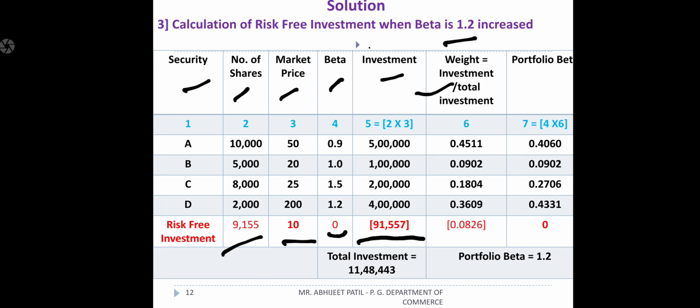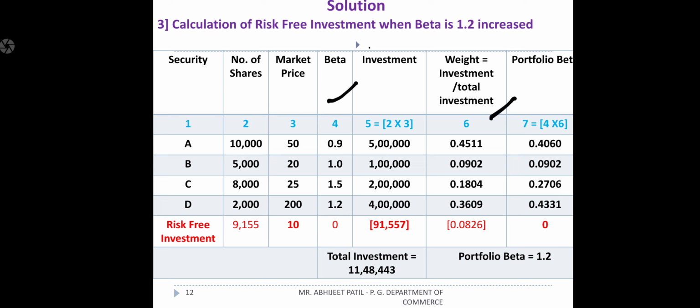In the same way we should now find the weight. Weight column is equal to investment divided by total investment: 5 lakh divided by 11 lakh 48,443, 1 lakh divided by 11 lakh 48,443, and so on. Then portfolio beta. How are we going to calculate portfolio beta? Portfolio beta is column number 4 into column number 6, that is 0.9 into 0.4511, the same way for A, B, C, D. And lastly the risk-free investment's portfolio beta is 0, because 0 into 0.0826 always becomes 0, and the answer matches 1.2.